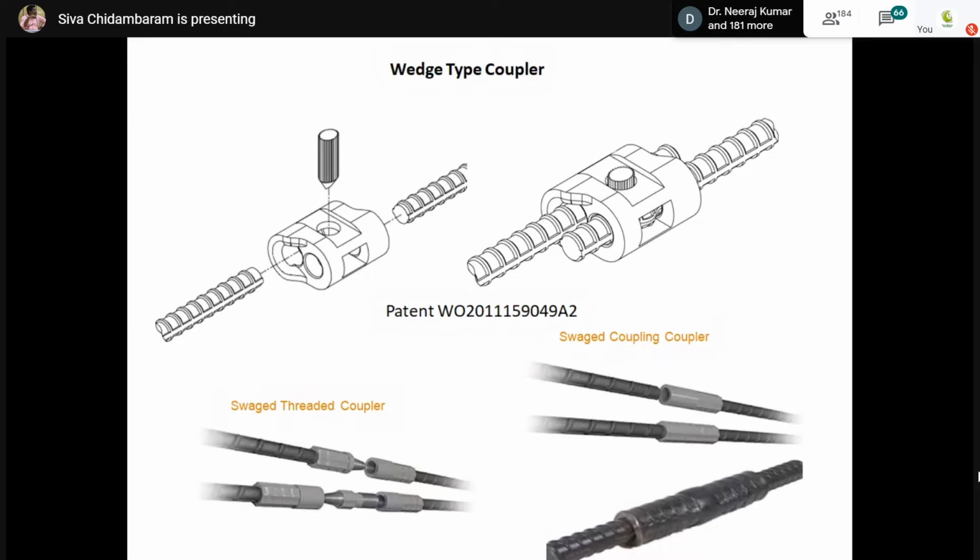Without using that particular machine, you can't connect it. It remains a simple cylindrical shell. There is no internal thread surface, nothing. By using the hydraulic grip, we have to apply the force so it will be connected with the rebars. This is also in practice in India.